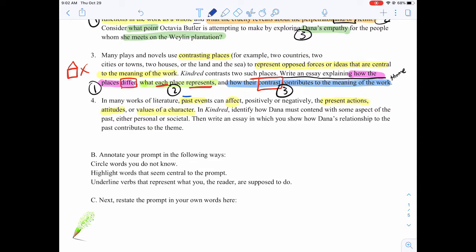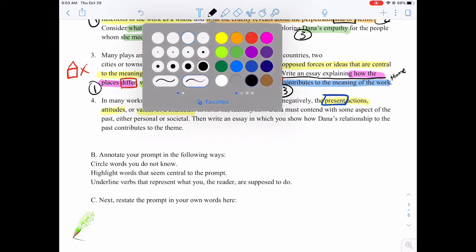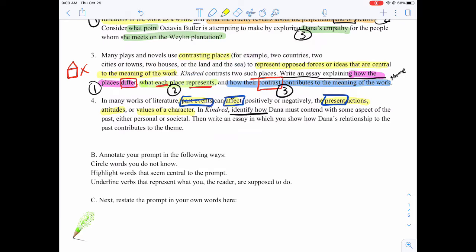So we are looking at the past affecting the present. That's the key to this one. In Kindred, identify how Dana, let's use a different color, how Dana must contend with some aspect of the past, either personal or societal. Then write an essay in which you show how Dana's relationship to the past contributes to the theme. So you're identifying Dana's relationship to the past, so thinking about personal or societal, and then how that's affecting her in the present, right? Because remember, we're doing past to present.